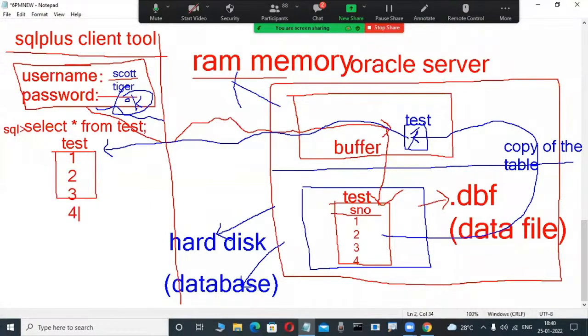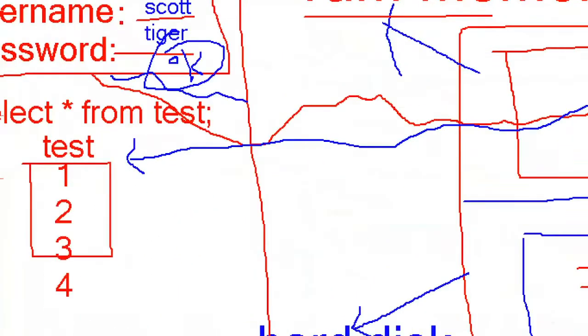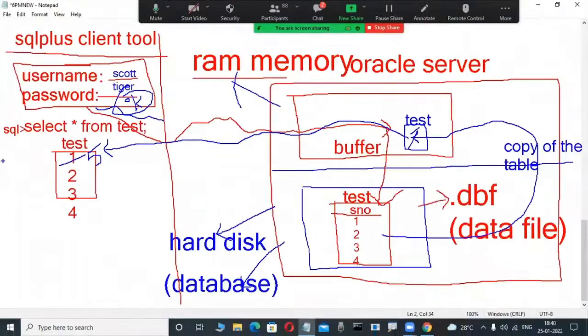Suppose, can we change this data in this database through the tool? Yes, it's possible. Now check it out. I want to modify this data. For example, I want to change this 1 into 5 in my project. How am I changing 1 into 5? It means using SQL commands, which we are going to learn in the future.